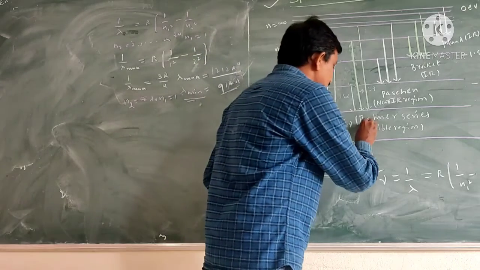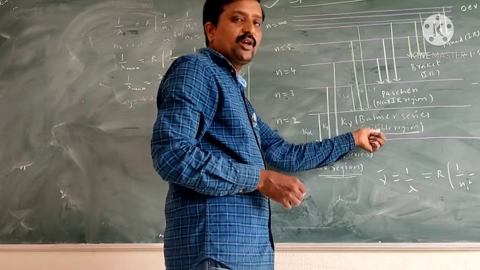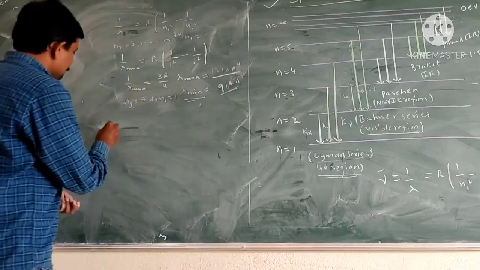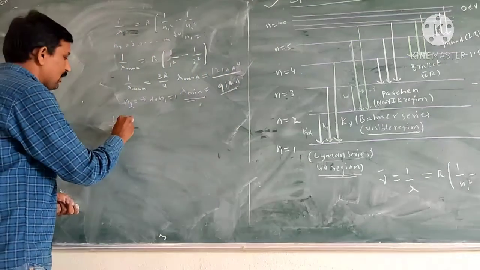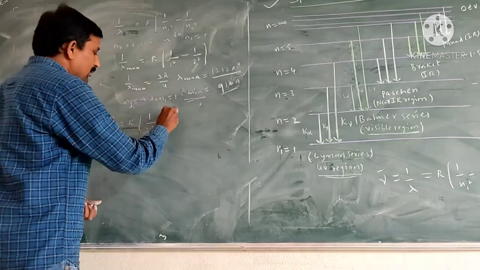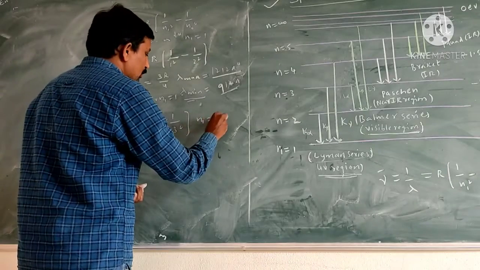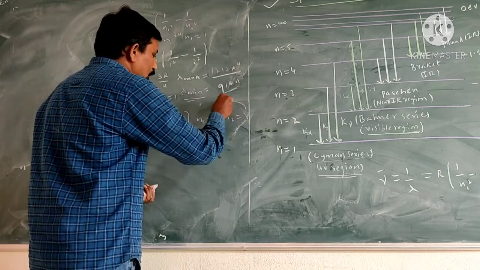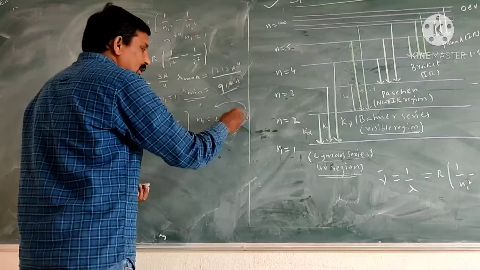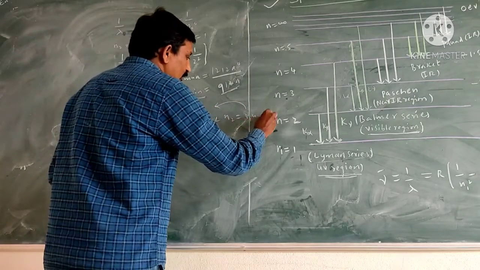The Balmer series lies in the visible region. In the Balmer series, 1 by lambda is equal to R into 1 by n1 square, which is 2 square, minus 1 by n2 square, which is 3 square. So n1 is equal to 2 and n2 is equal to 3, 4 and so on up to infinity.